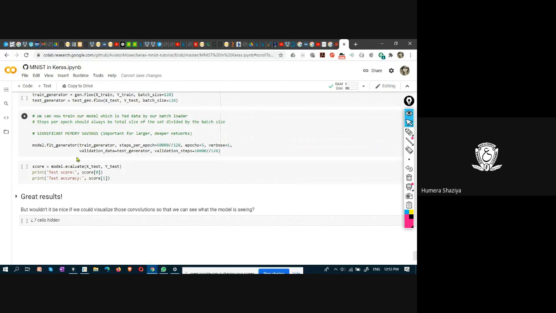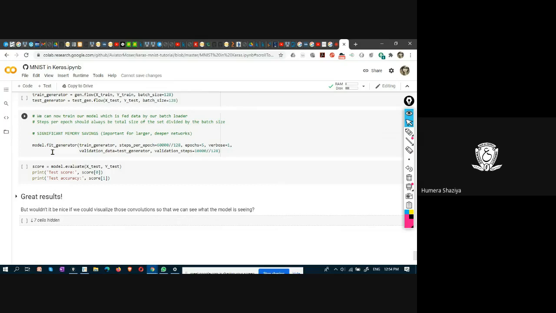Fit is for specifying the data set, for epoch values, and then validation data set.